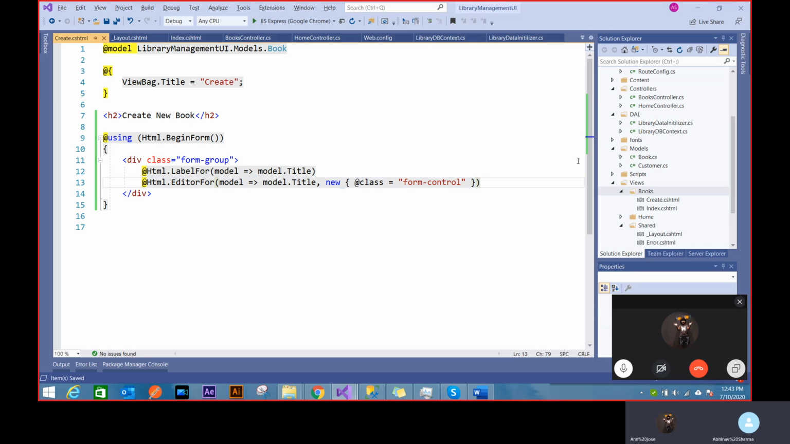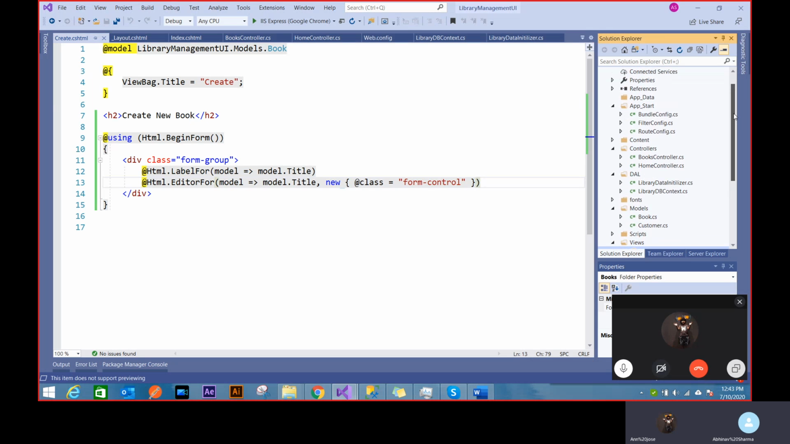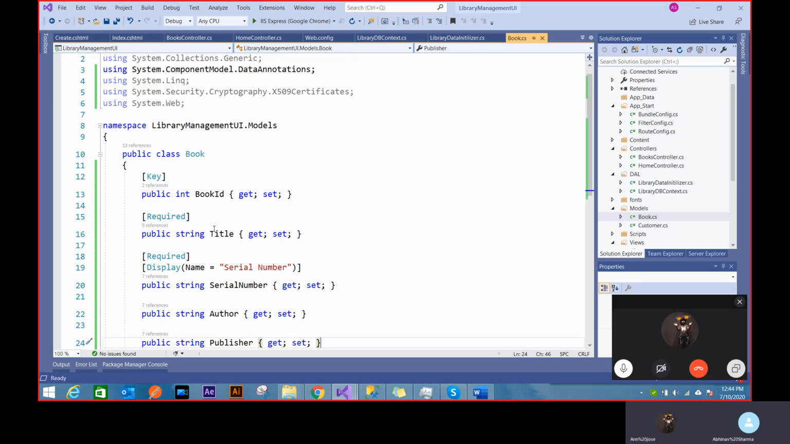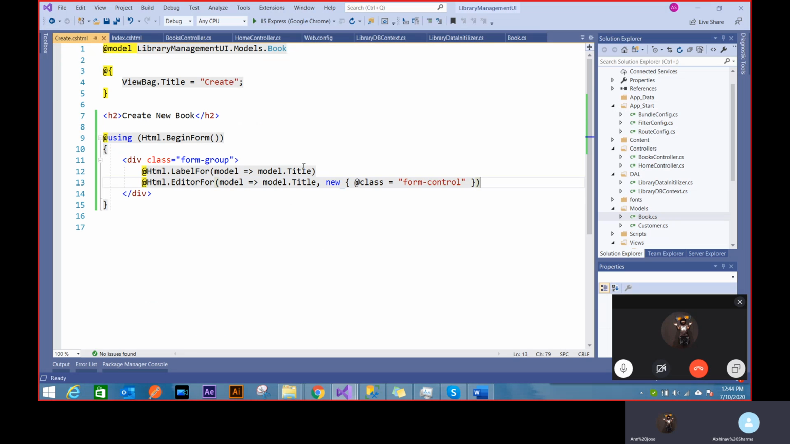And this title, I made this title required. Remember, I made this title required, so I don't want the user to leave it blank. Correct. So there is something called a helper again, called ValidationMessageFor.